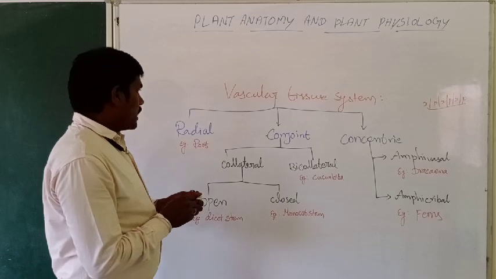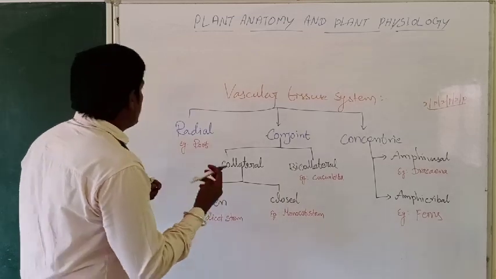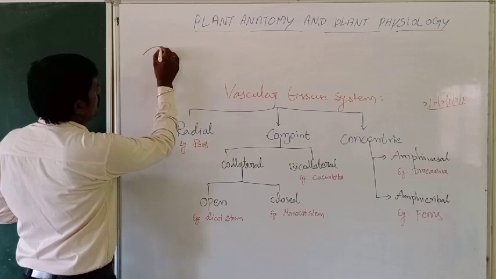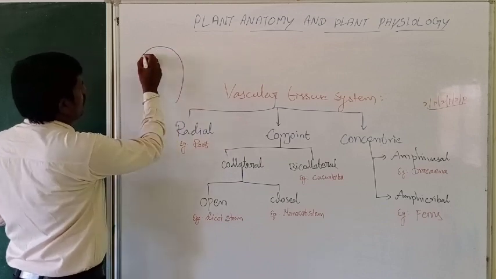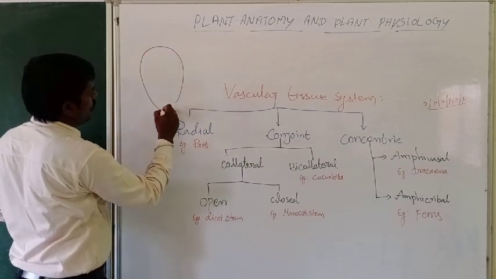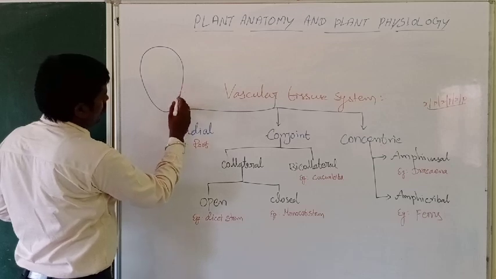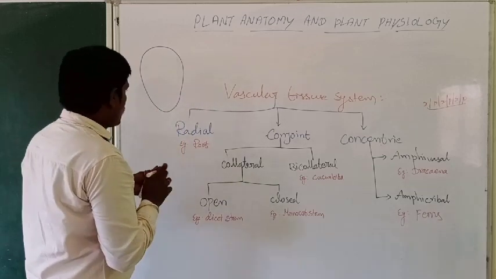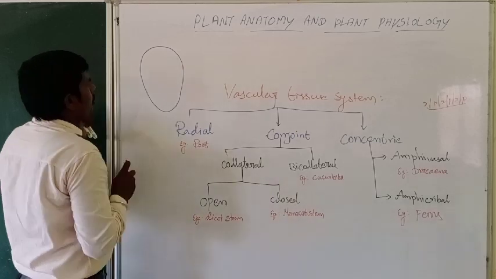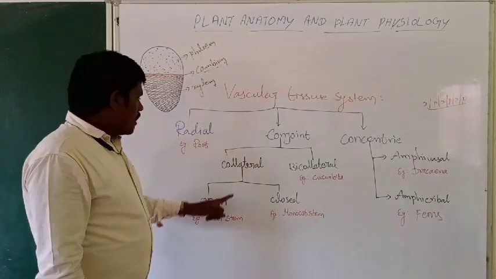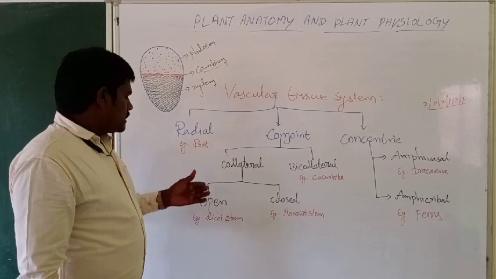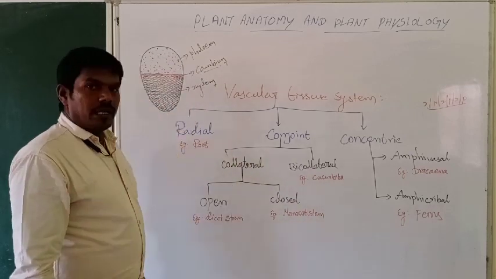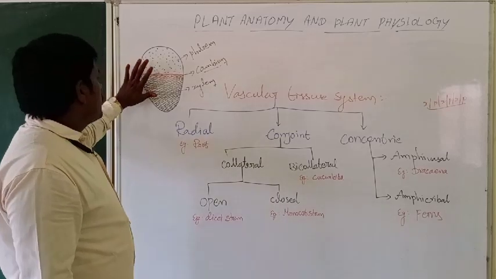I will draw the diagram, very simple. Collateral open type vascular bundle, collateral closed type vascular bundle.